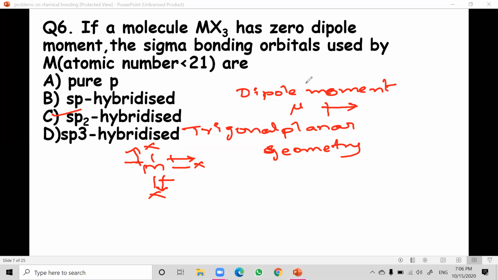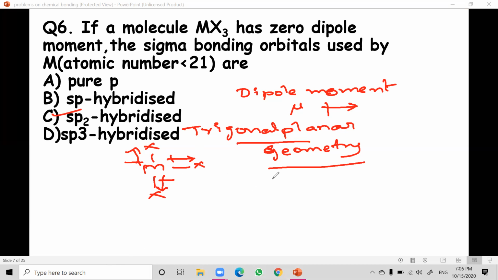The sigma bonding orbitals used by M are: M will be an S orbital and X will be a P orbital, so they will use sp2 hybridization. Why can we say only sp2 hybridization? Because for MX3 the shape is trigonal planar geometry. And the vector sum of two bond moments is equal and opposite to the dipole moment of the third bond. These are the two bond moments, and their vector sum is equal to the third one, so they cancel out each other.